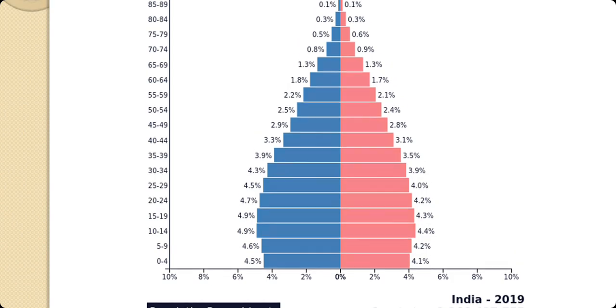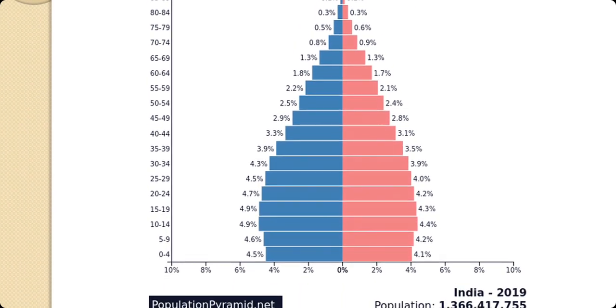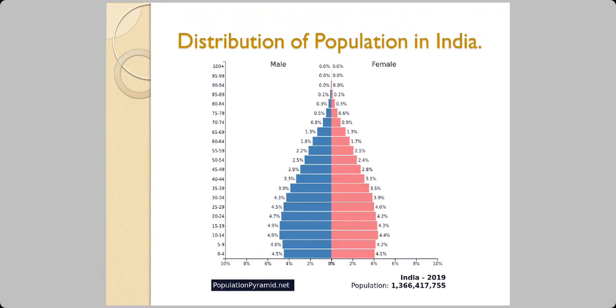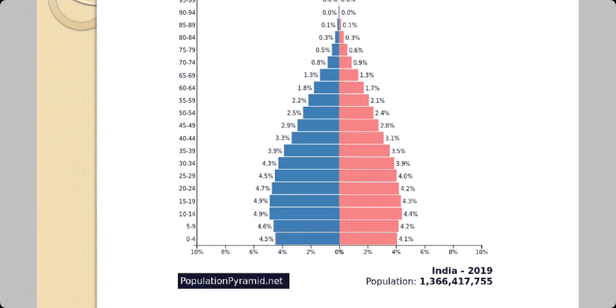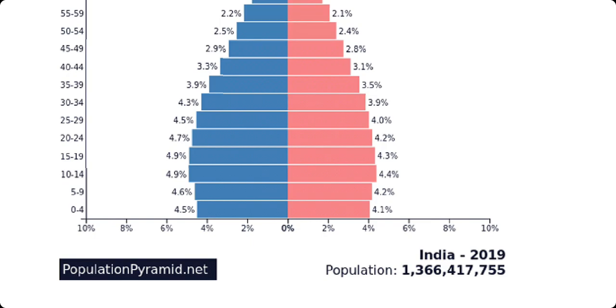And in the coming years, the lower two bars will be shifting upwards because the age of the children will grow. So the bulging you see in the age group between 10 and 34 will also smoothen out, become narrower. So India has a very healthy population distribution. And if you can see the figures on the right hand side corner, this is the number taken in the year 2019, and at that time the population was 1.366 billion.